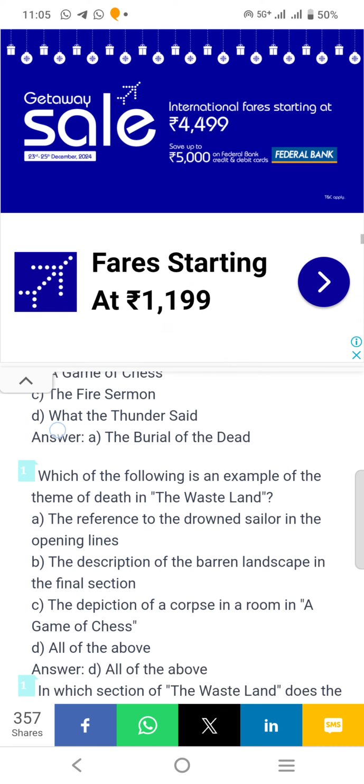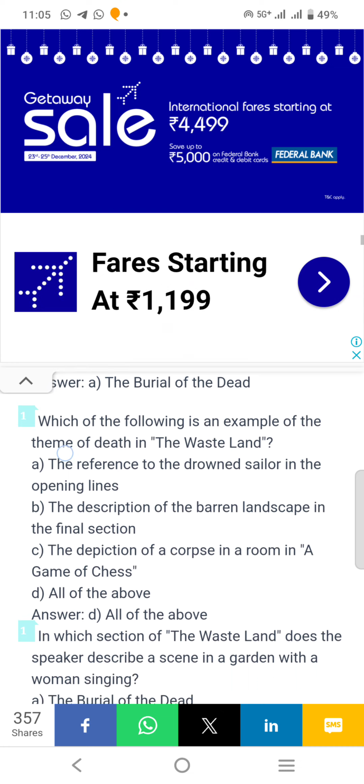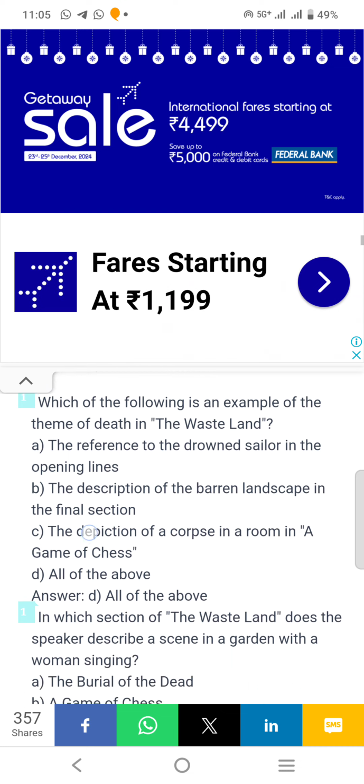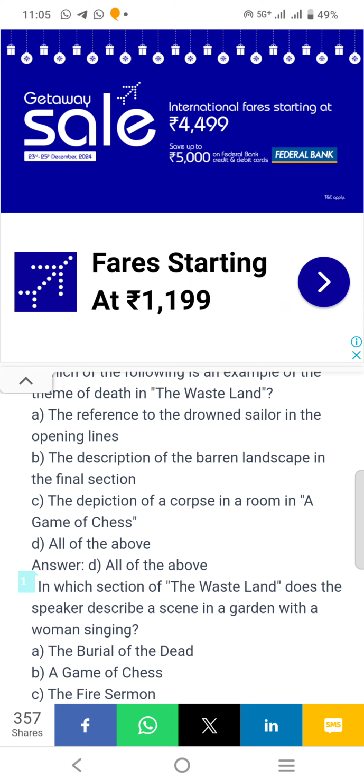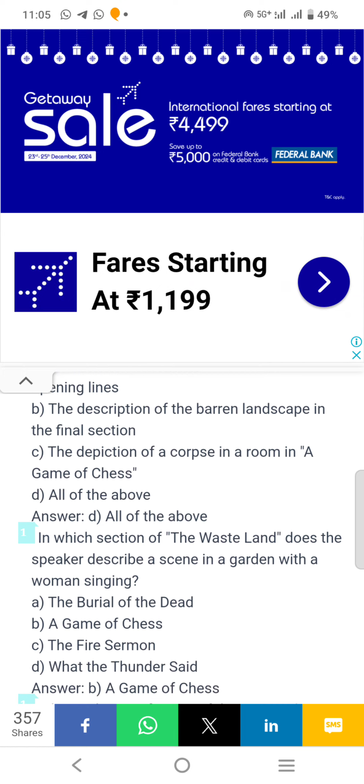Which of the following is an example of the theme of death in The Waste Land? Answer D, all of the above. The reference to the drowned sailor in the opening lines, the description of the barren landscape in the final section, the depiction of a corpse in a room in A Game of Chess.